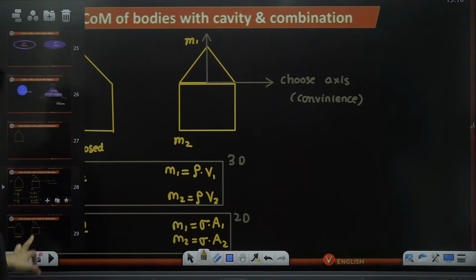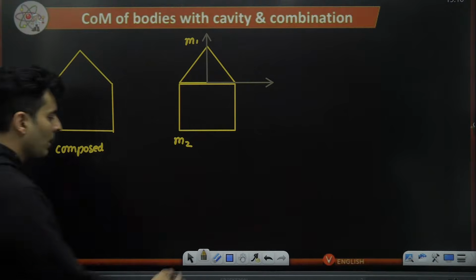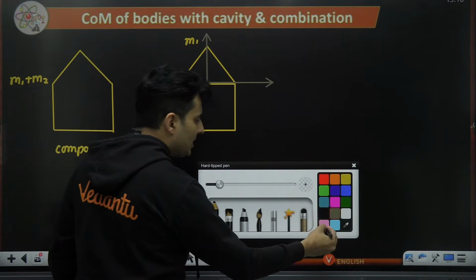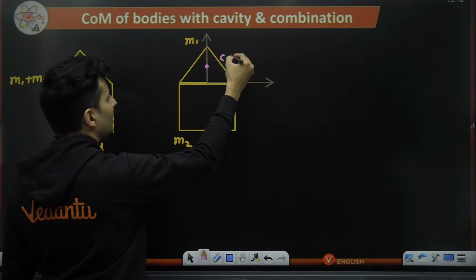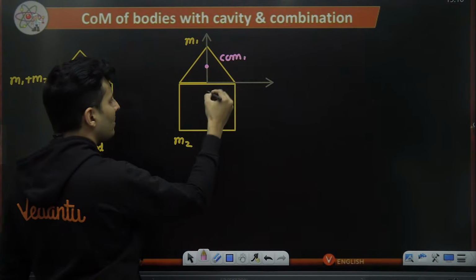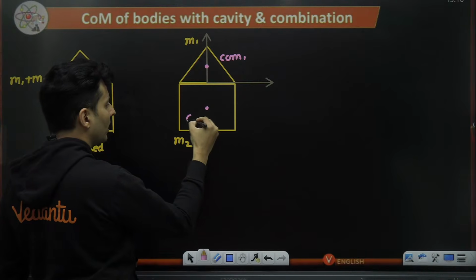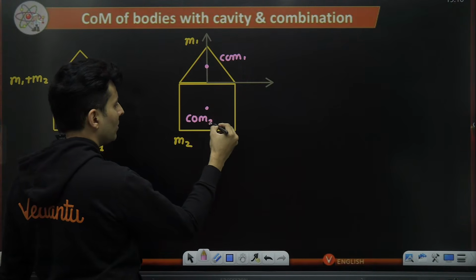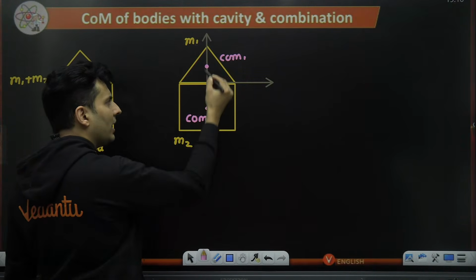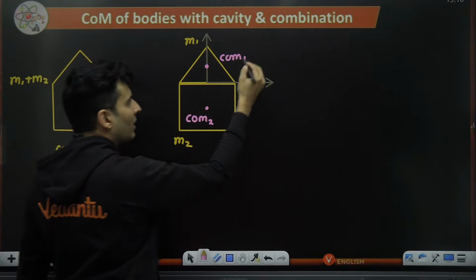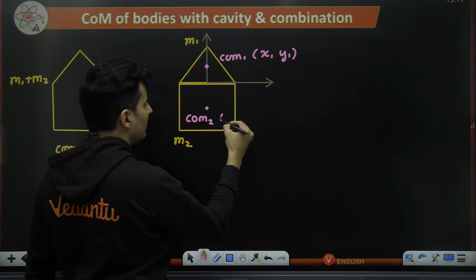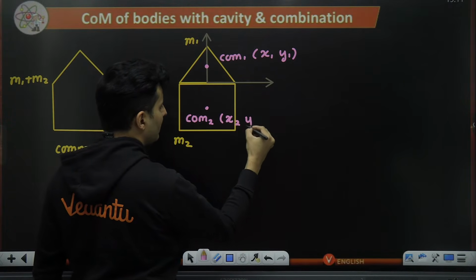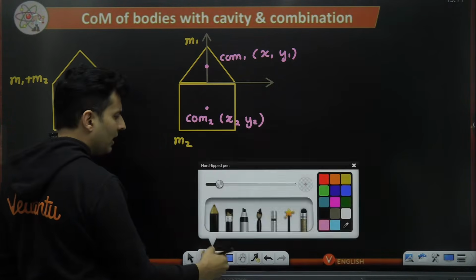Once that is done, I will, by logic, think where the center of mass of each object is. It will be maybe here. This is the center of mass of object 1. The center of mass of object number 2 will be maybe over here. I will then know the coordinates individually. The first will have some x1 coordinate, y1 coordinate. This will also have some x2 coordinate, some y2 coordinate or z2 coordinate.